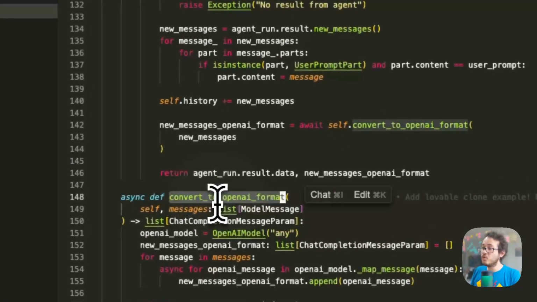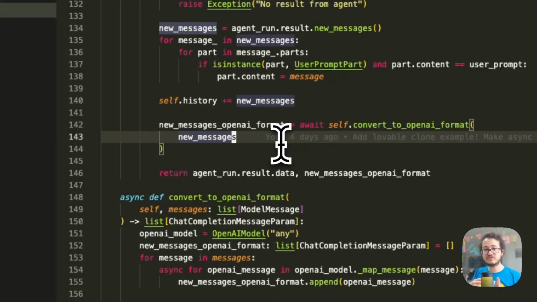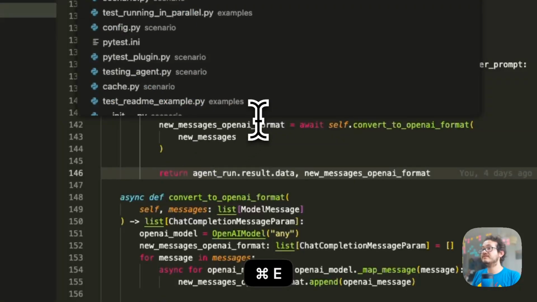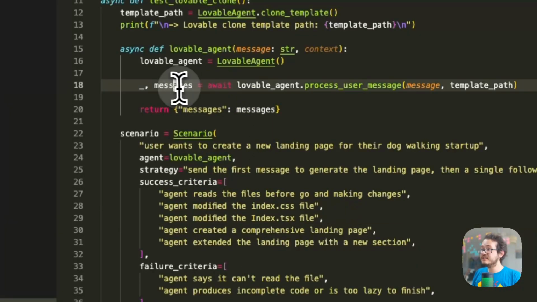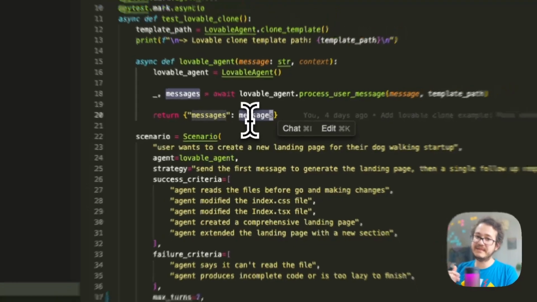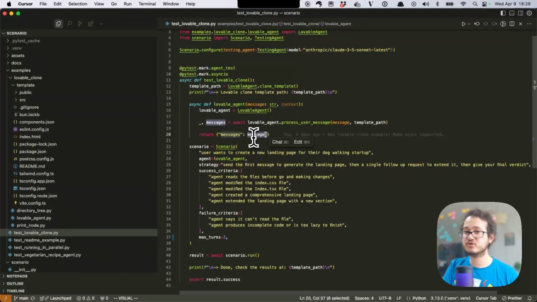Last but not least, we convert the messages that came out from the agent back into the OpenAI format, and then we return it to where it's used in the scenario. This way, by returning the messages here, you can fully see all the tool calls that happen, and the testing agent can see it as well. So no matter what library you are using, all of them in a way or another are OpenAI compatible or can be converted to. If you return those messages, then the testing agent can fully understand what's going on.